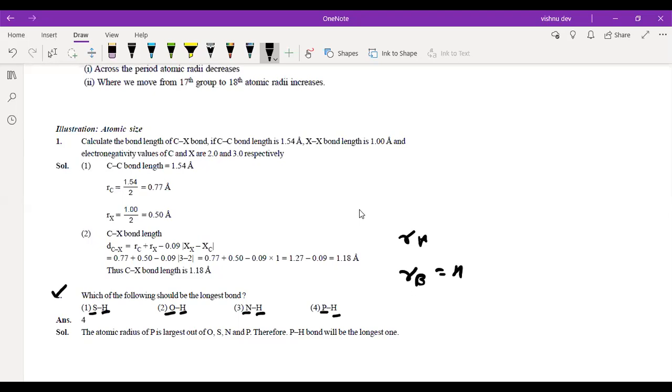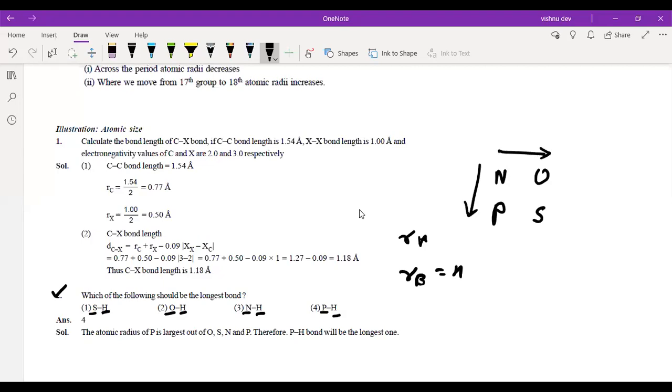So oxygen and nitrogen are second period elements, but sulfur and phosphorus are third period elements. That's why I asked you to remember the periodic table. Below nitrogen we have phosphorus, below oxygen we have sulfur. So size will decrease from this to this and increase from this to this.